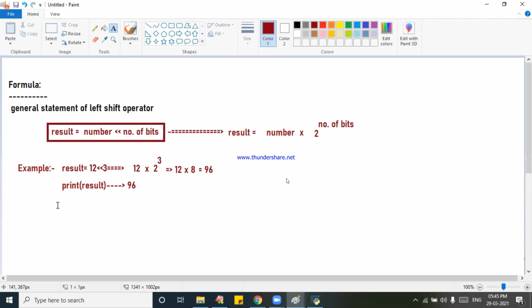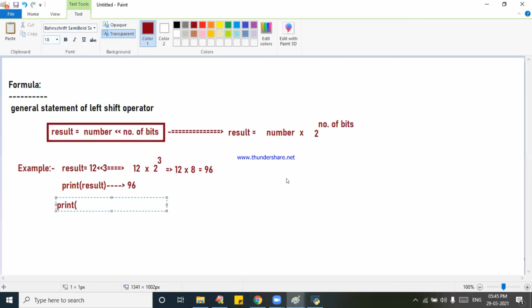Now I will write some statements. Print 4 double less than 2. Answer you write it. Print 12 double less than 0. Print of 12 double less than 2. Just write these answers.